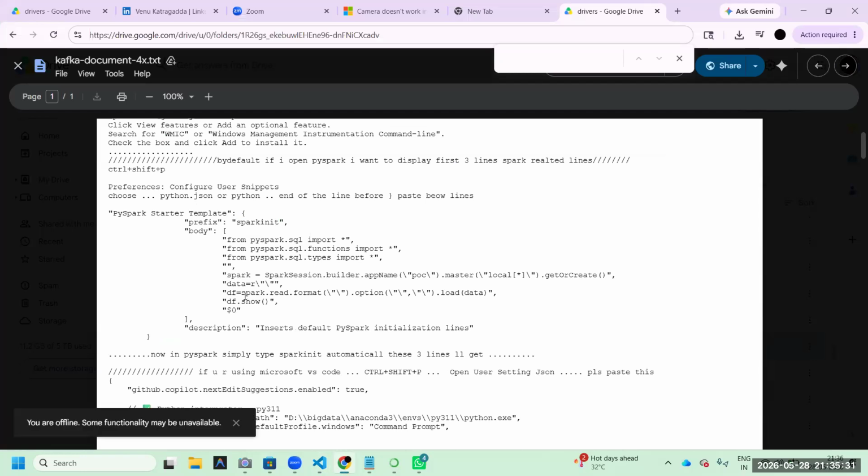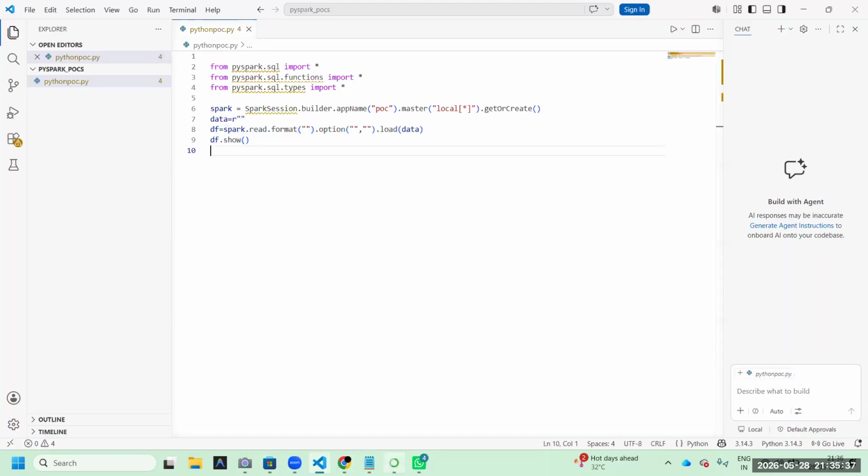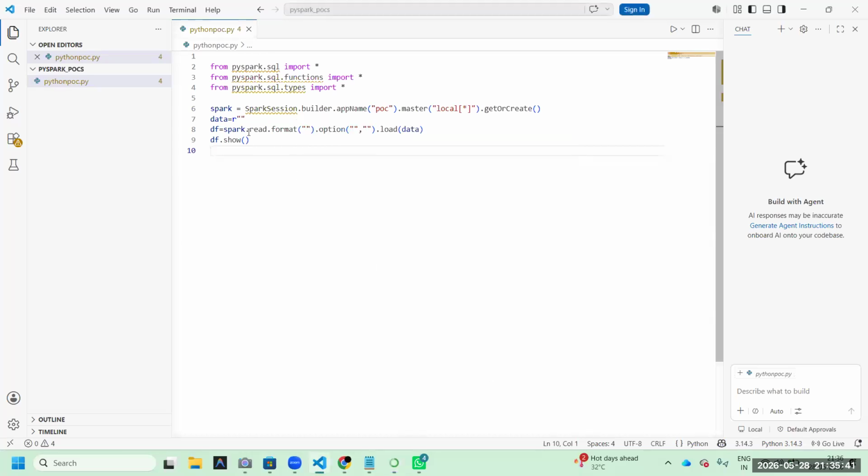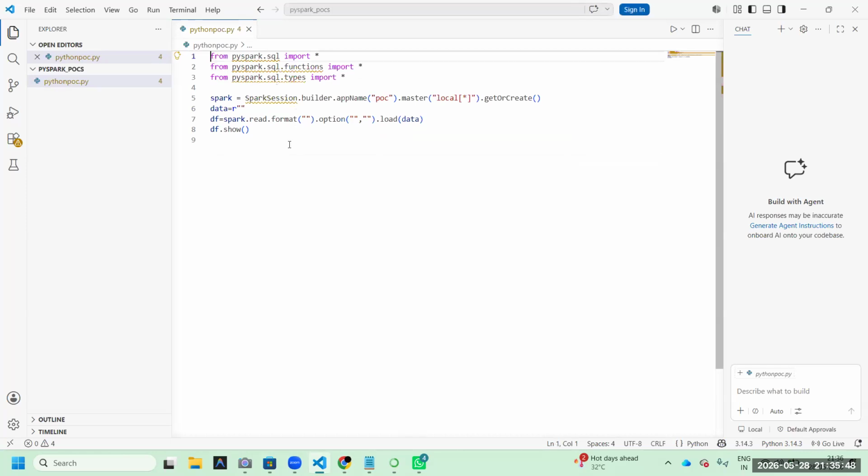Spark, etc. That's why, at that time, simplify that code. Okay, come to the point. Here, if a line is showing, that is called a dependency issue. Dependency issue means that something is not installed properly. That is the meaning.